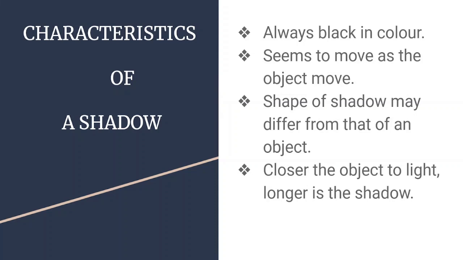Then what makes the difference in the size of the shadow? Actually, the angle at which light is falling on the object. That angle changes. For that reason, during sunrise and sunset, the shadow is longer. And the closer the object is to the light, the longer is the shadow.